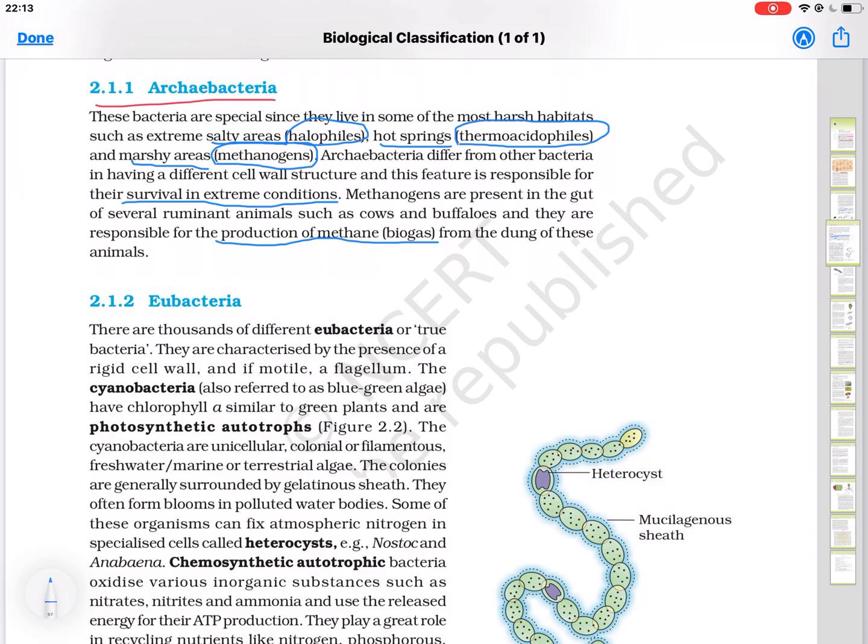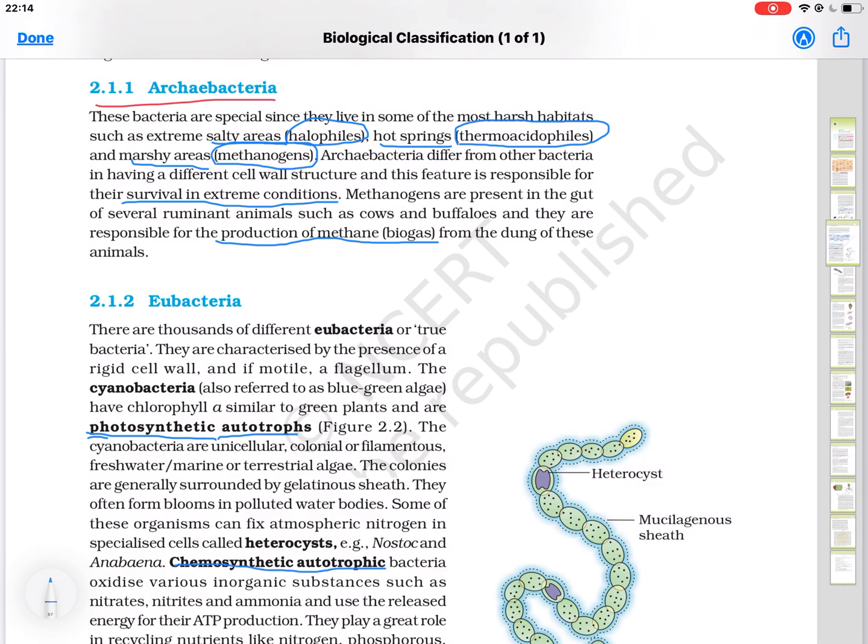Next is Eubacteria, that is also known as true bacteria. Based on the mode of nutrition, eubacteria can be divided into two types, autotrophic and heterotrophic. Autotrophic, which can manufacture their own food, are again divided into two types, photosynthetic and chemosynthetic.